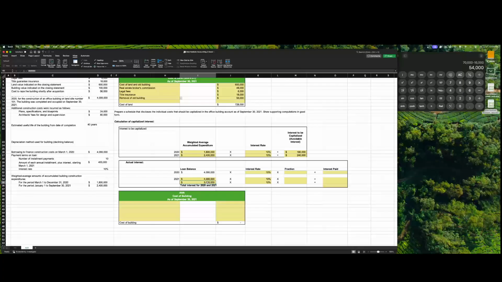So starting from March 1st, the principal is now $3,600,000. Okay. 10% interest for that year because the loan was taken out on March 1st. So it's annuity due.